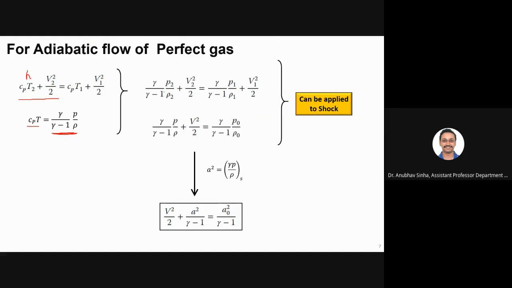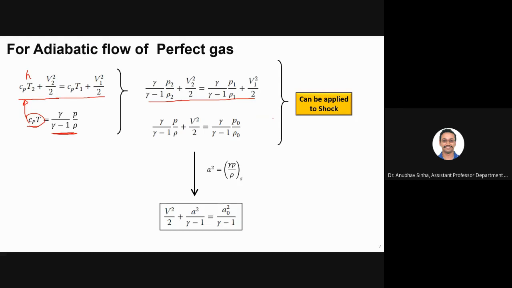Please go and check. If I combine these two and substitute c_p T, I can write gamma by gamma minus 1 into p by rho. If I do that, this energy equation changes to this form.